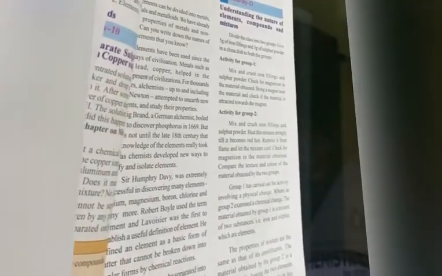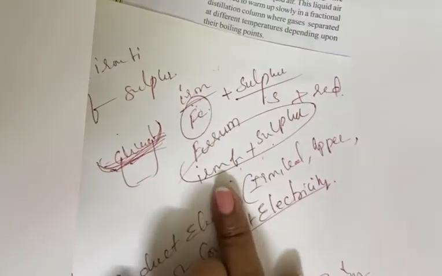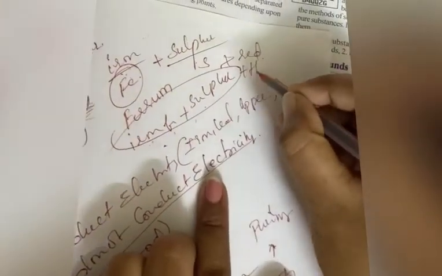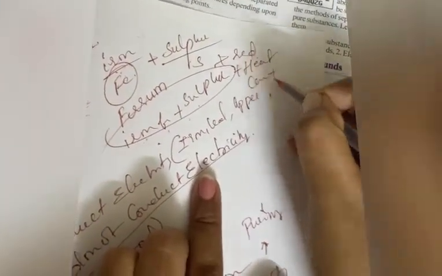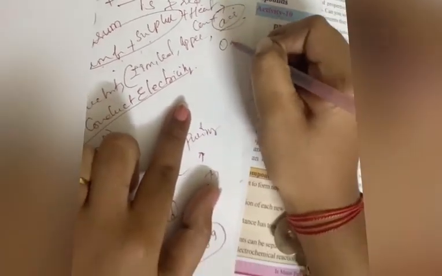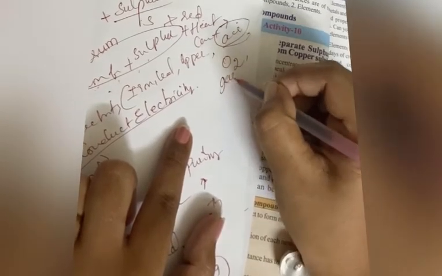Here in the group 1 activity, we have a physical change. In group 2, we observe the chemical change. Here this iron is combined with the sulfur. Here iron, sulfur plus addition of heat. Heat is nothing but combustion. In the combustion, what happens? Air is present. In air, what happens? Oxygen is present and some small gaseous substance is also present. So in group 2, chemical change occurred.